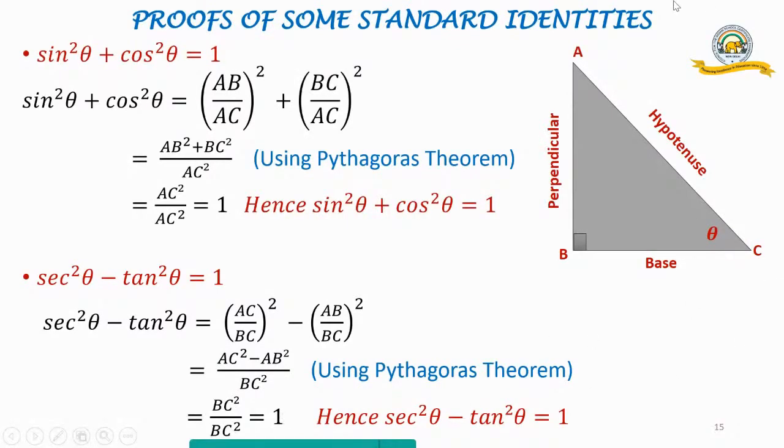So therefore we get here BC square upon BC square equal to 1. Why BC square? AC square minus AB square. What did I say? If I don't know one side, square on the hypotenuse minus square on one side is equal to the square on the other. So we have got BC square, so equal to 1. Hence sec square theta minus tan square theta equals 1. So these are two proofs of the standard identities which we have given. So we can prove them also. Now let's go on.